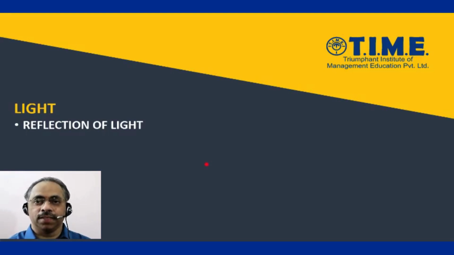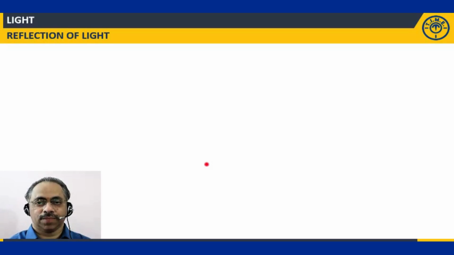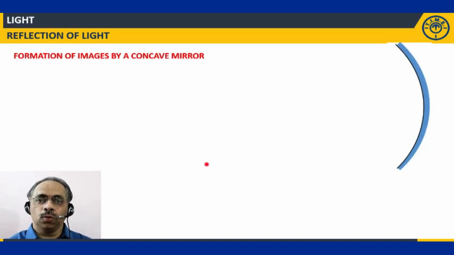Now let us proceed further to know the nature of the images formed in the case of a concave mirror and a convex mirror. Let us proceed first with the concave mirror. Okay, I am taking a concave mirror here. Now, to know the position of the image of an object placed in front of a concave mirror, we will use the rules we have discussed in the previous class and just now in the recap.